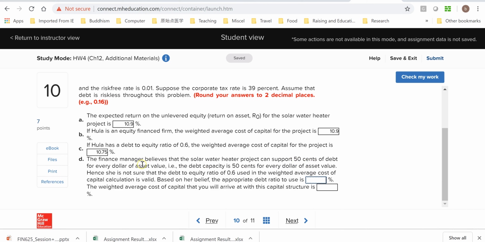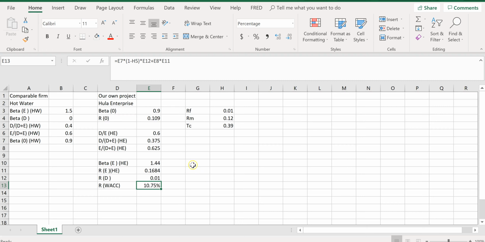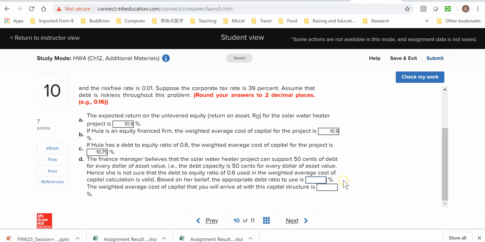That's simply what the first sentence tells us. Hence, 50% of the asset value can be financed by equity, right? So based on her belief, the appropriate debt ratio to use is simply 50%. So this part of the question is very simple. It's a no-brainer. The first sentence tells us the new capital structure.